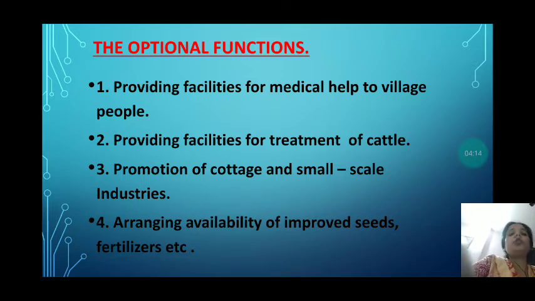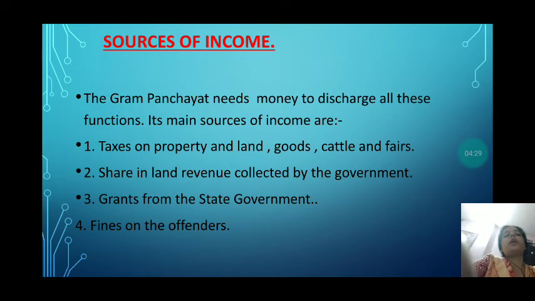The fourth function is arranging the availability of improved seeds and fertilizers. There should be good quality seeds and fertilizers for agriculture. So these are the optional functions of the Gram Panchayat. Now we will see the sources of income of the Gram Panchayat.